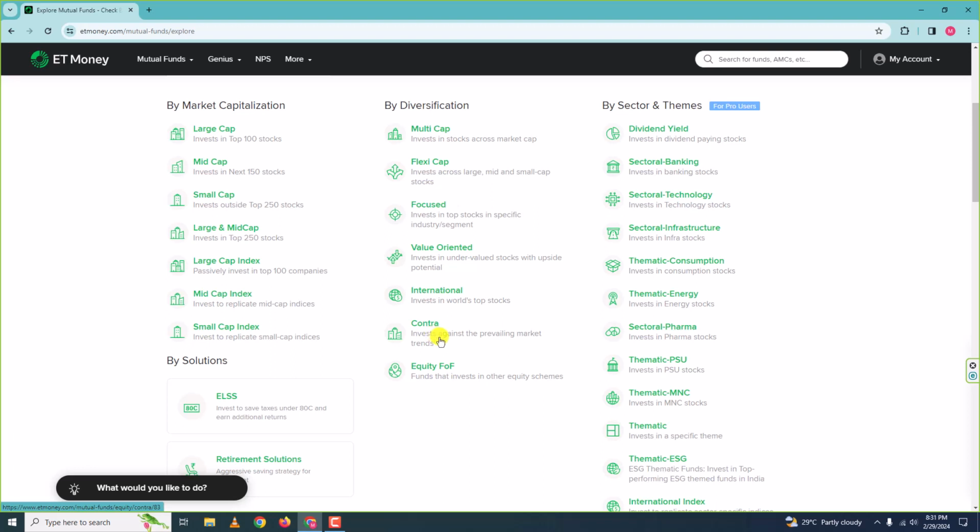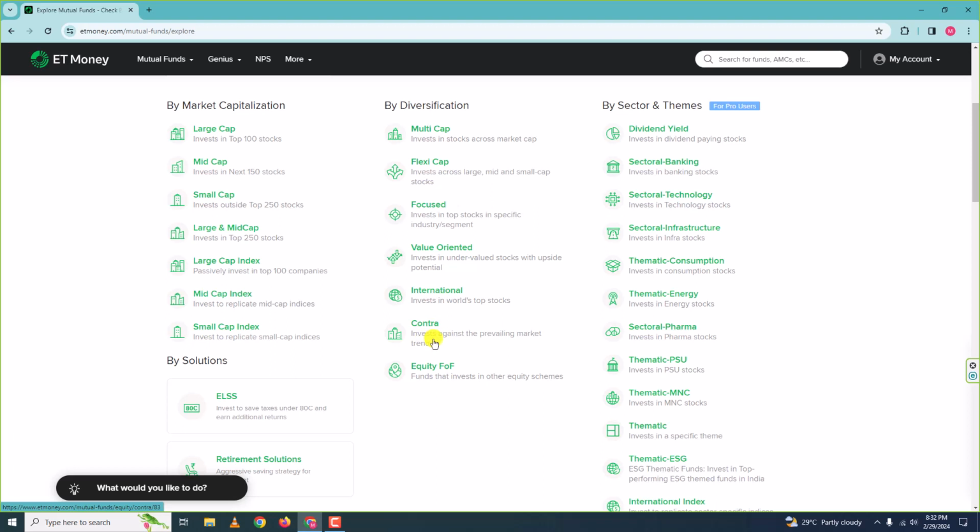But the fund manager feels that these companies have potential to grow and are good. And so he invests the money in these neglected stocks. If he does that, it falls under the category of contra mutual funds.